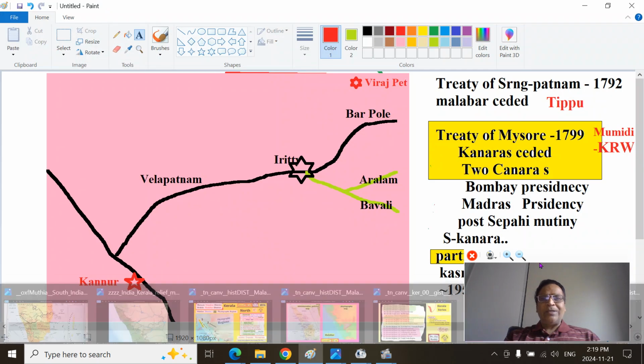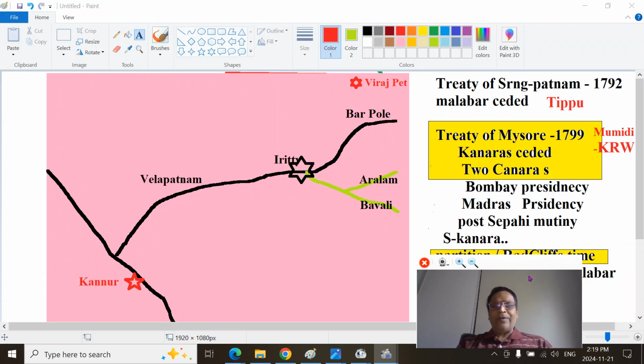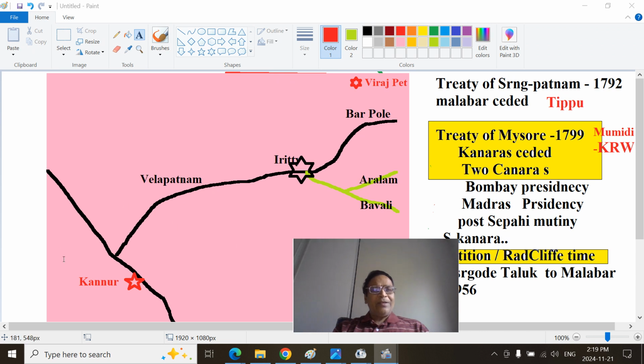rivers easily? I have drawn a picture for you, so that if you keep this one, this is the Sindh Sagar ocean, Sindh Sagar Mata, Kannur town or Cannanore town. This is the Valapattanam River, also called the Iritty River. Iritty town is here. There is a dam here, the dam that is called Pazhassi Dam.